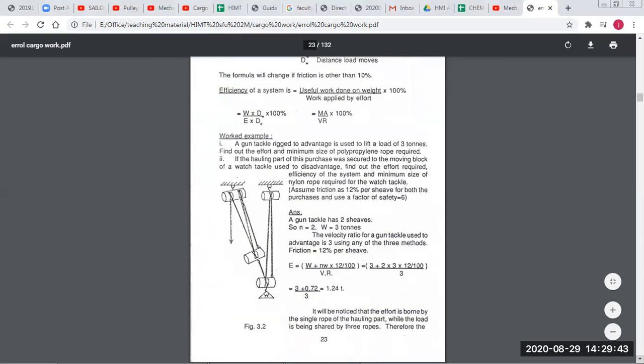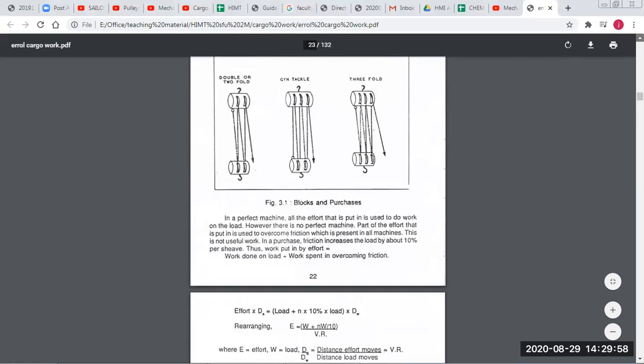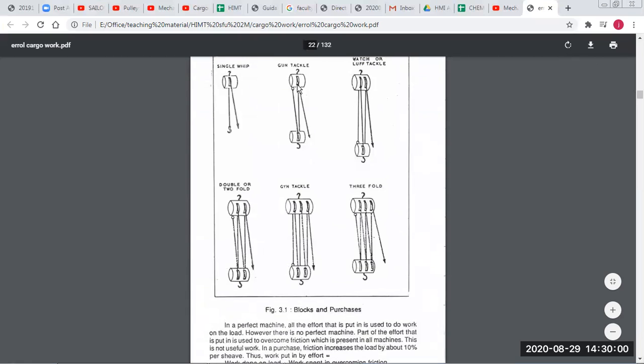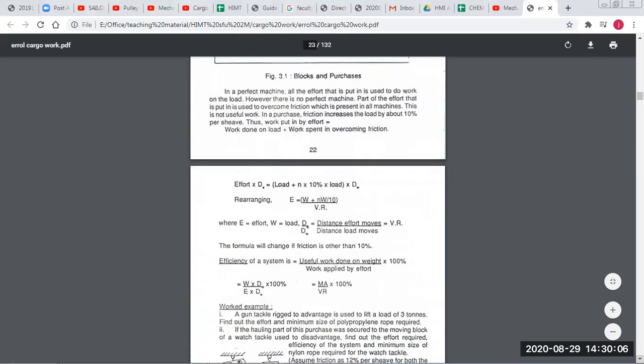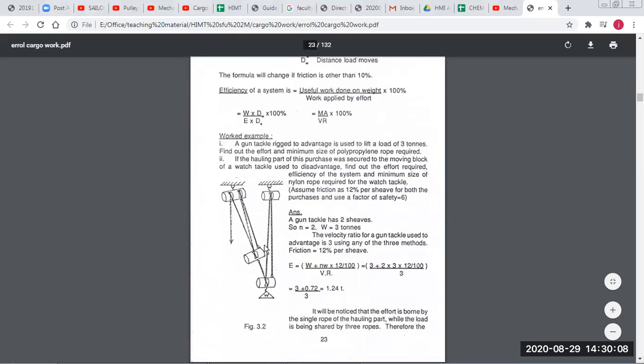So a gun tackle which is rig to advantage. So gun tackle we had seen that it has two purchases on top as we have seen here. You can see we have a gun tackle, single pulley and rig to disadvantage. So this is a gun tackle which is rig to disadvantage.